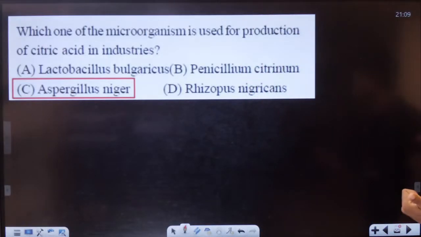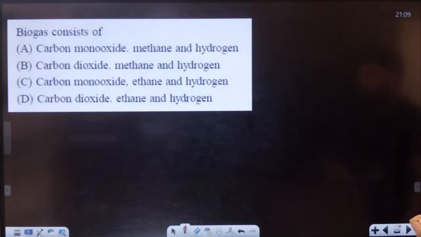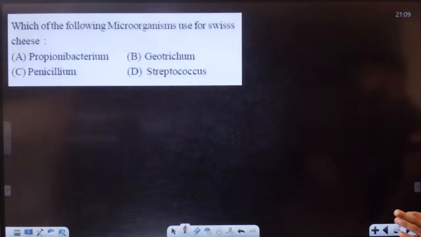Aspergillus niger. All of you should know, students. Biogas consists of, students. Biogas has what? Carbon dioxide, methane, and hydrogen. Okay. Which of the following microorganisms is used for Swiss cheese?